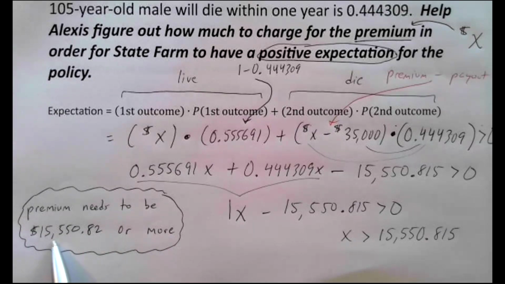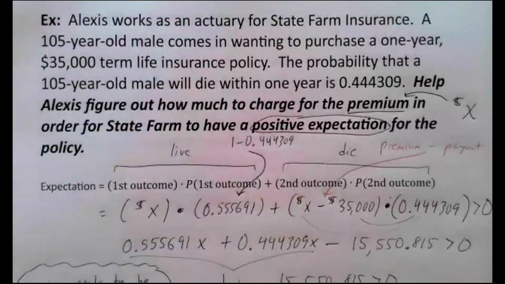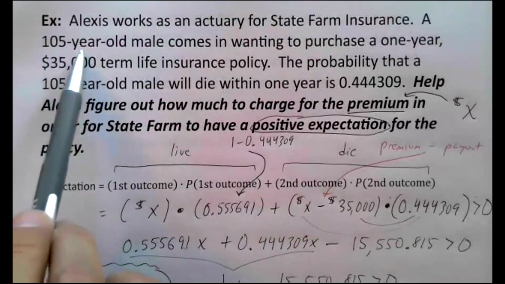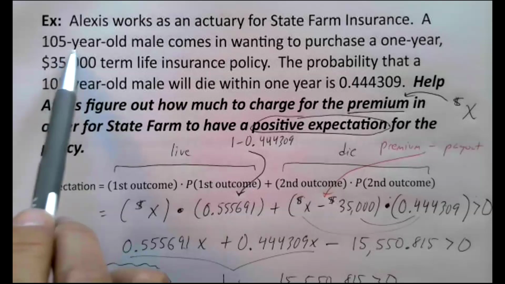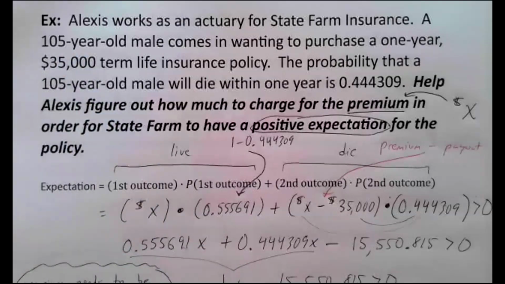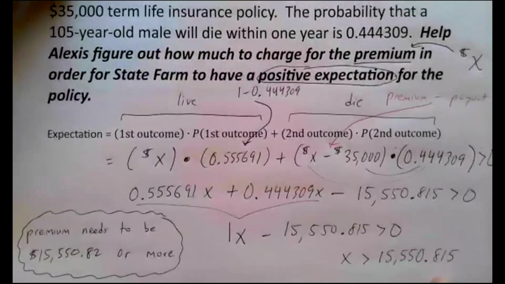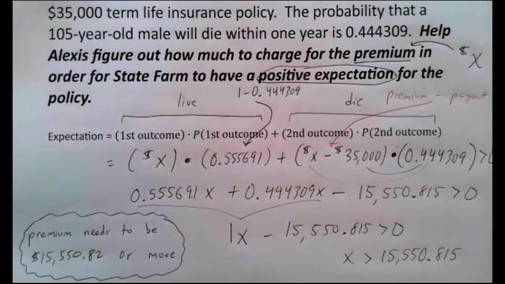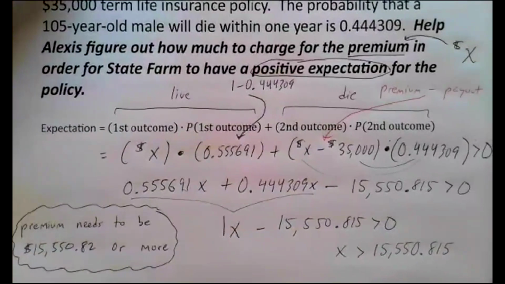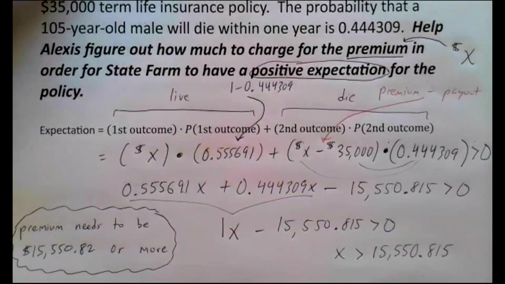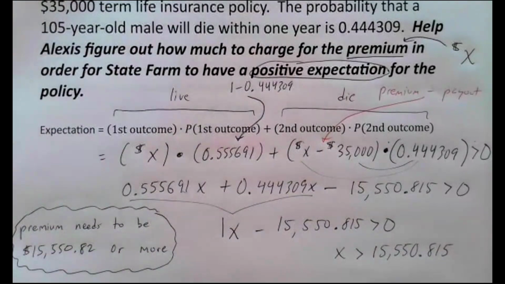You say that's a lot of money. $15,000 for a 1-year term life insurance? That's a lot. Well, of course it is. I'm talking about a 105-year-old. If you're a 105-year-old expecting to get life insurance, you're going to pay a lot of money because there's a very high probability that the insurance company is going to have to pay out on you. So the older you are, the more you're going to have to pay on your life insurance if you're talking about term life insurance. The younger you are, the less. And that's all because of the probabilities and the statistics and what the actuaries figure out and the probability they think they're going to have to pay out on you.